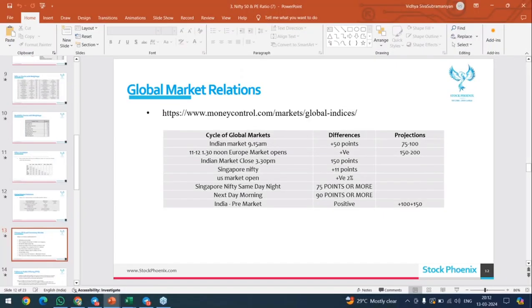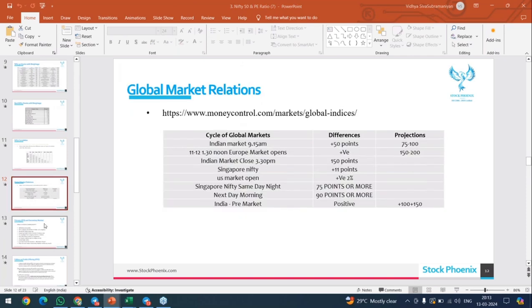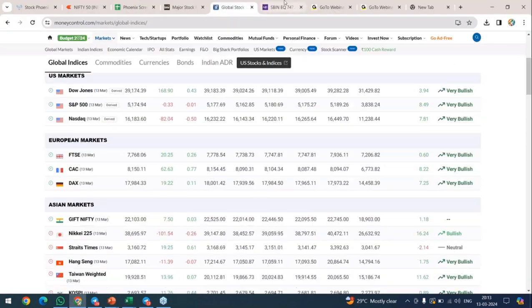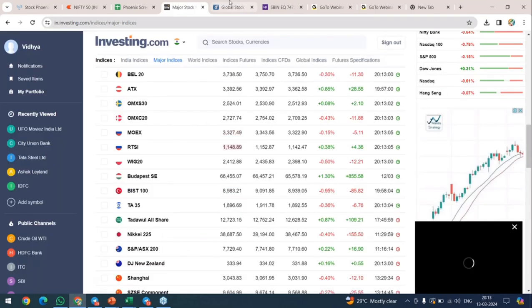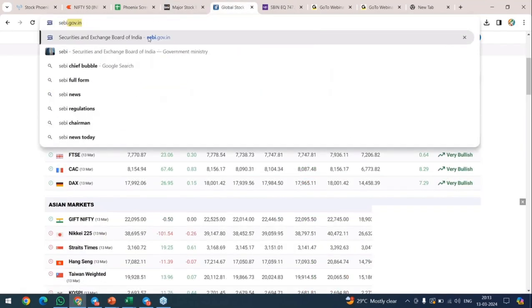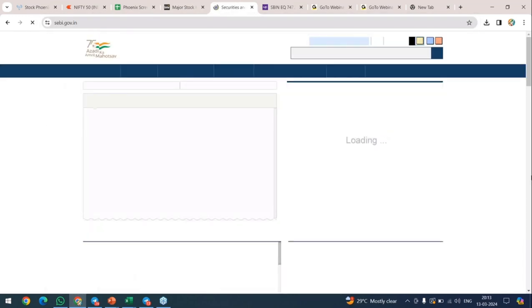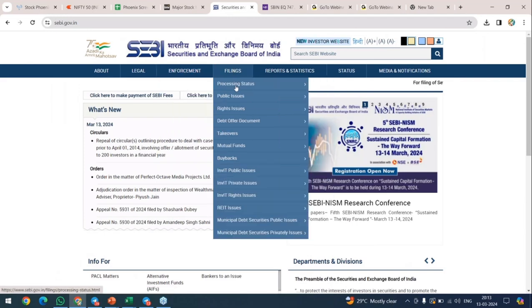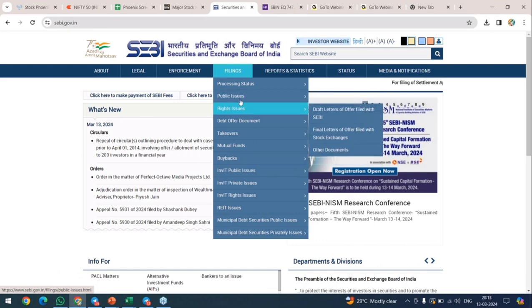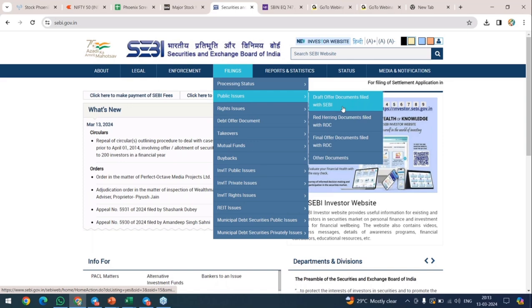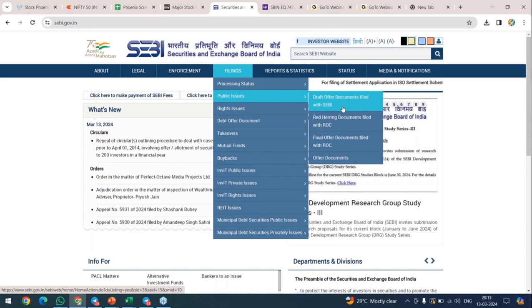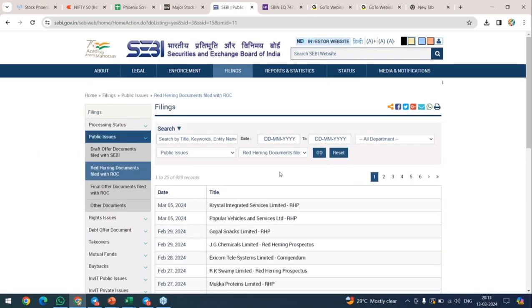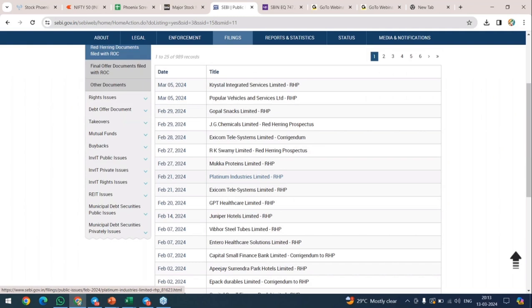If you want to see it in more detail, then you have one option: going to SEBI. In case anyone has seen this already, then you may know the route to find it. Go to the SEBI website, but this seriously requires your patience. Under public issues, you can see draft offer documents filed. Draft means it is not legally approved, it is just a draft. Red herring documents, click on it. You can see many stocks here.